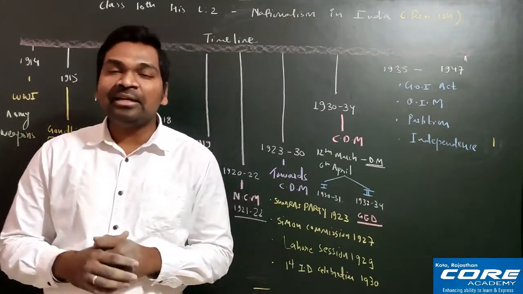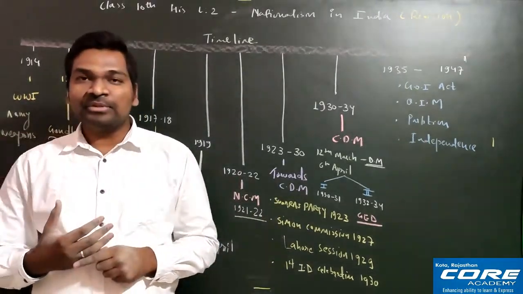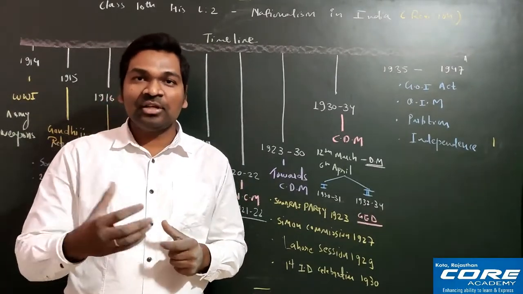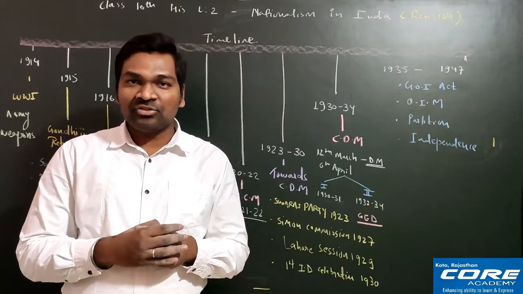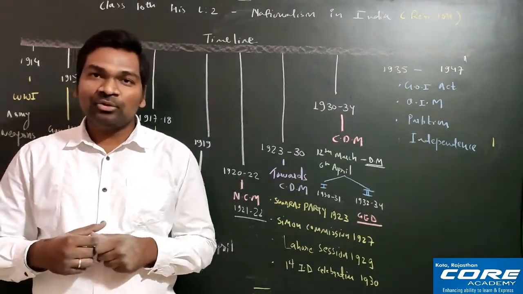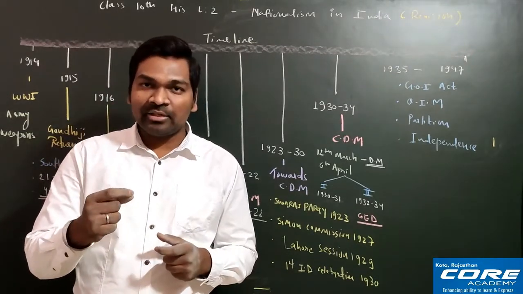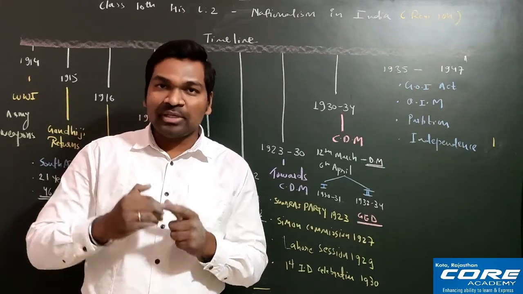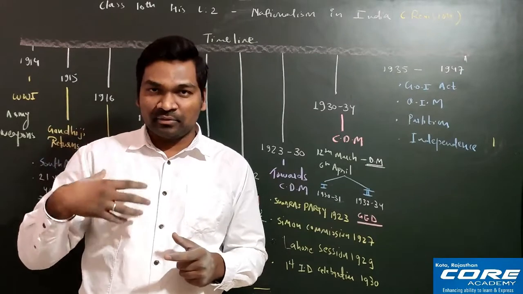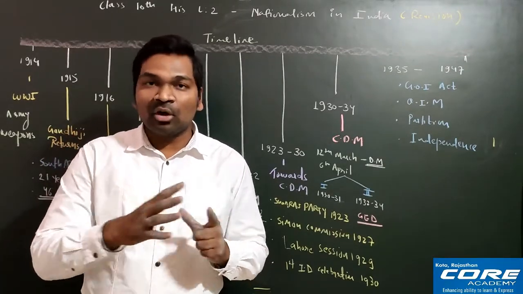Then the last one is reinterpretation of history. Under this, as I have already told you, history was manipulated completely, and to revive the history, our historians have written our history again so that we can get the true history. Actually, the Britishers have manipulated our history in such a way that they can show their culture as superior and our culture as inferior. They can show themselves as superior and us as inferiors, but actually it is completely wrong